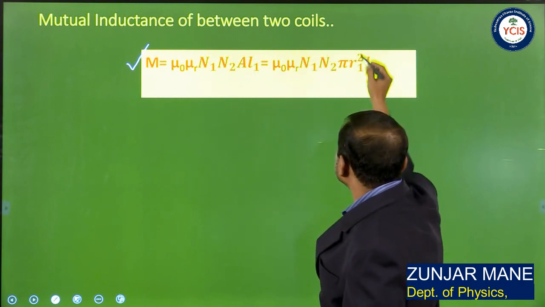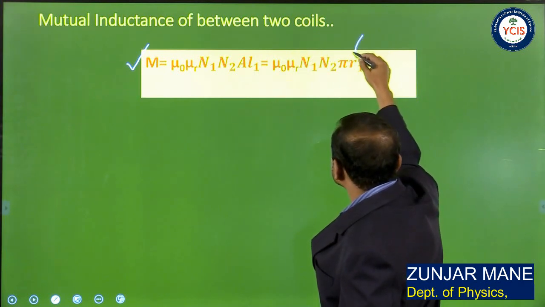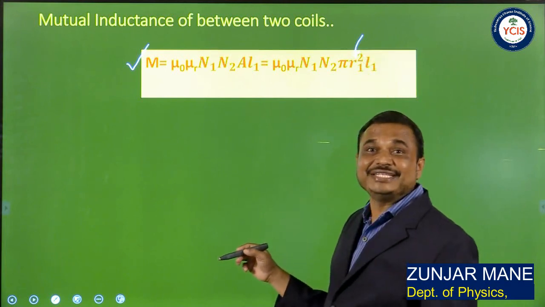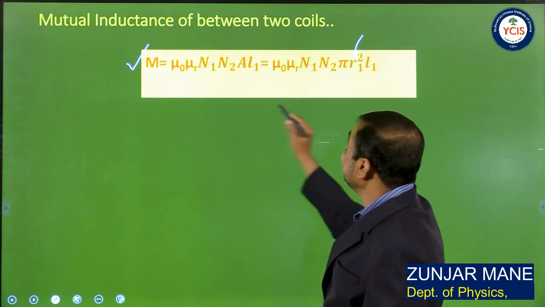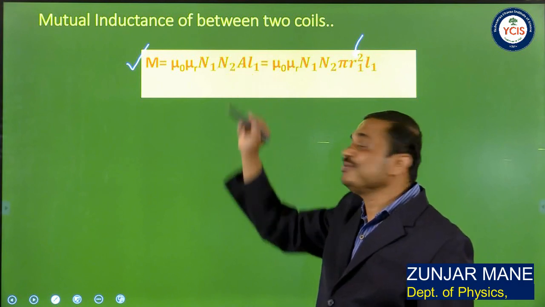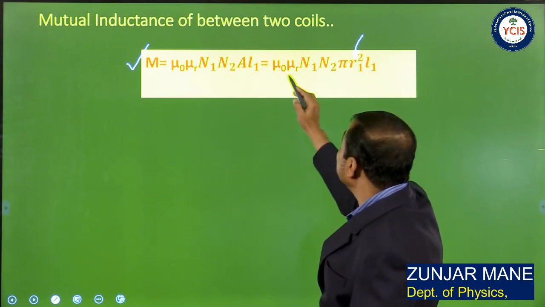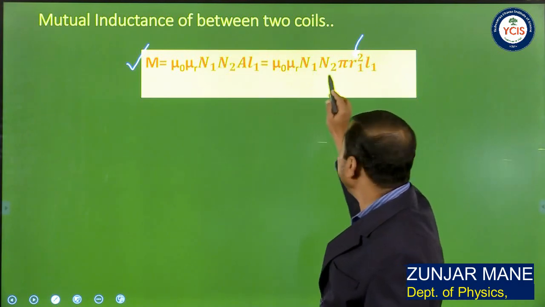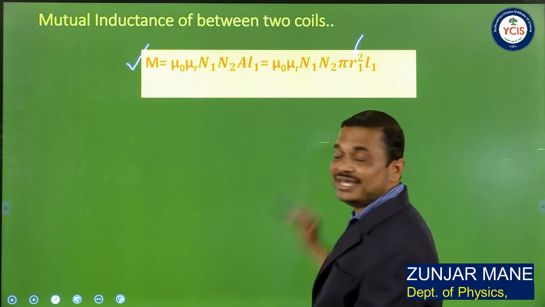If R1 is the radius of the first coil, then A1 is equal to pi R1 square, and L1 is the length of coil 1. So it may be written as mu 0 mu r N1 N2 pi R1 square upon L1.